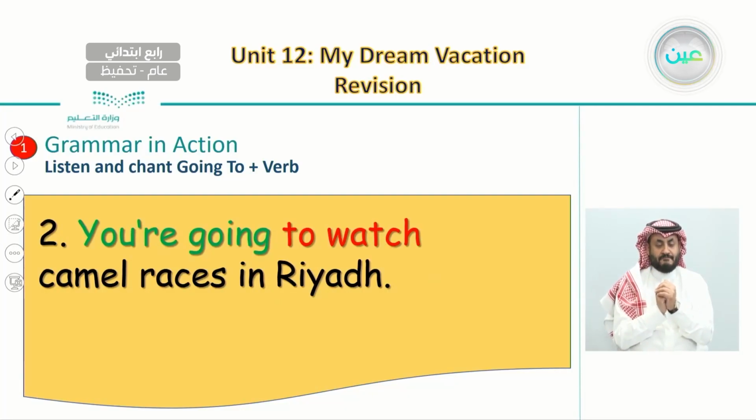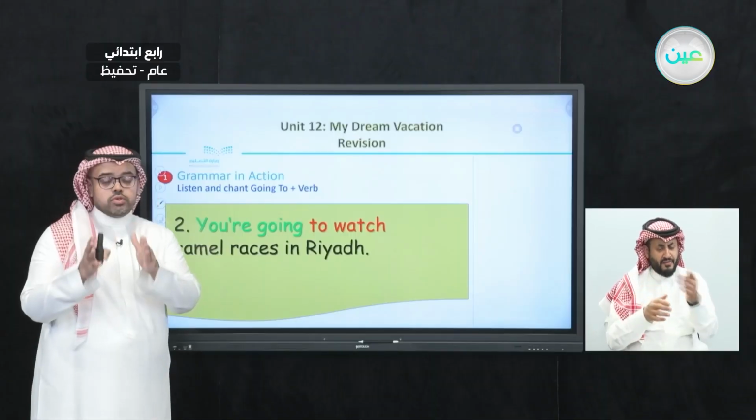Number 2, you are going to watch camel races in Riyadh. You are going to watch camel races in Riyadh. So here in the second sentence, we use a different subject pronoun. And we can use different subject pronouns with going to. So here we use you are, we're talking about you now.